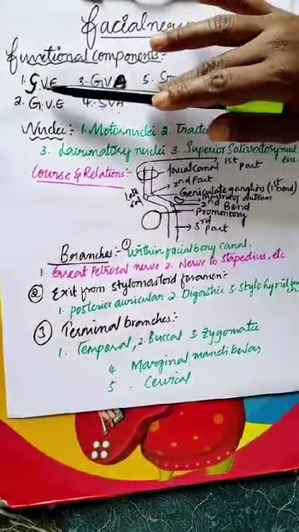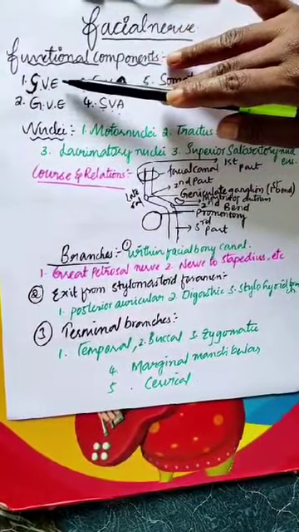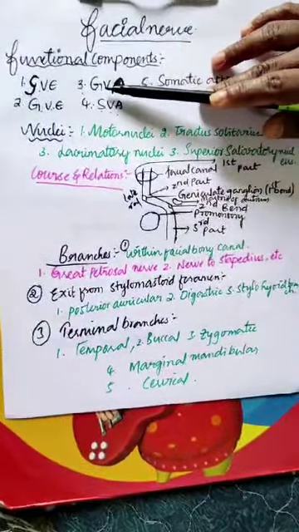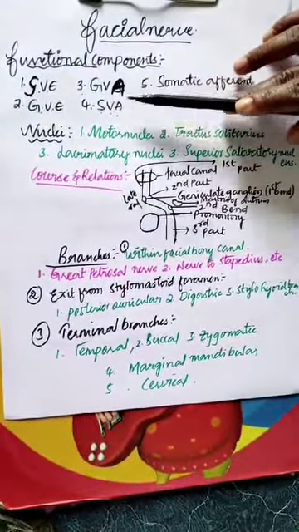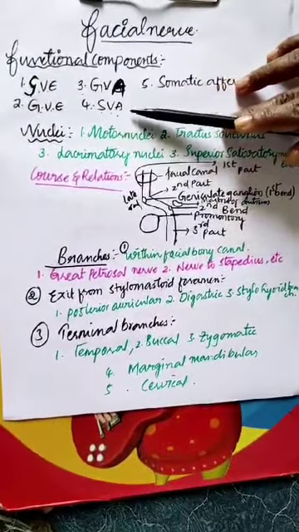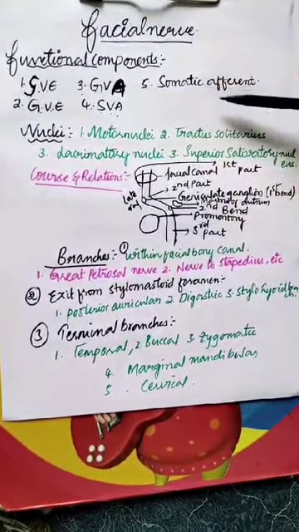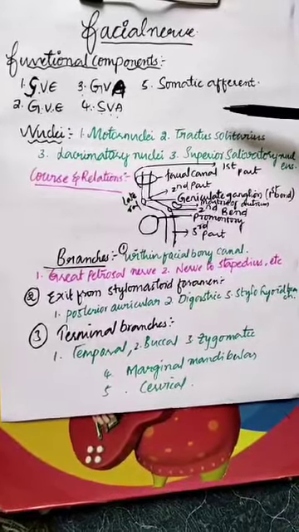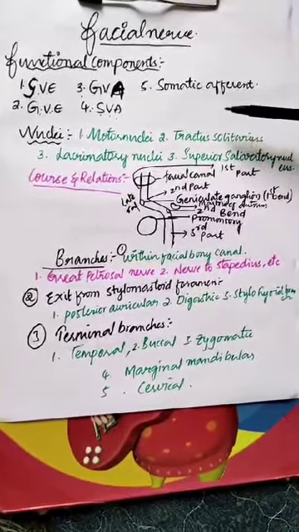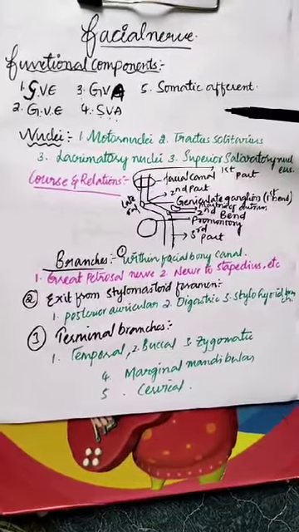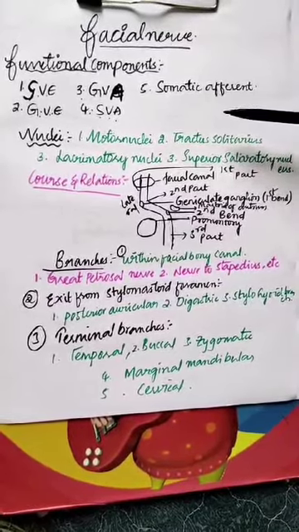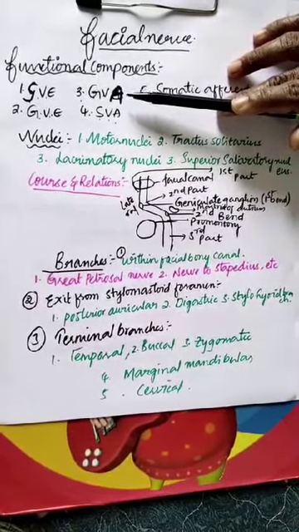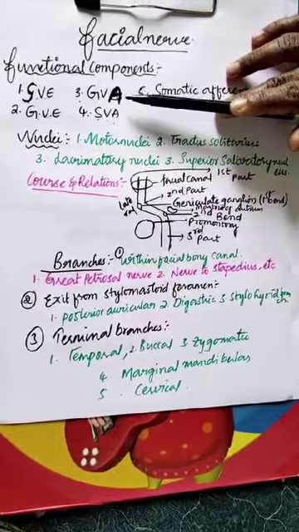First is special visceral efferent, second is general visceral efferent, third is general visceral afferent, fourth is special visceral afferent, and fifth is somatic afferent. Now we can see what is efferent and what is afferent. Efferent means carrying impulses from the brain to the periphery, and afferent means carrying impulses from the periphery to the brain.